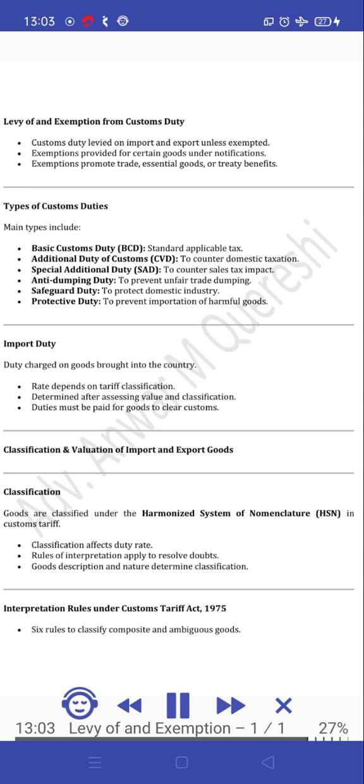Levy and exemption from customs duty. Customs duty is levied on import and export unless exempted. Exemptions are provided for certain goods under notifications. Exemptions promote trade, essential goods, or treaty benefits.